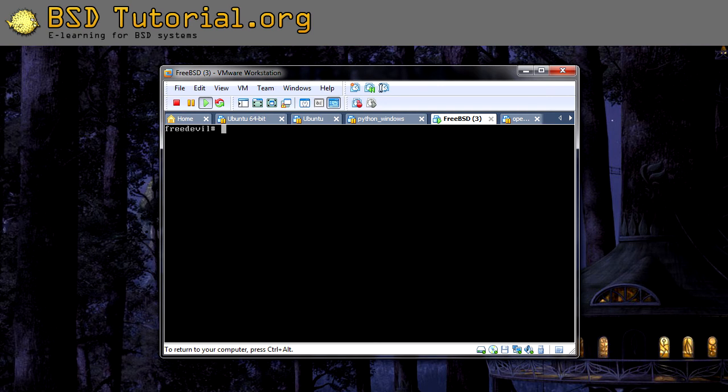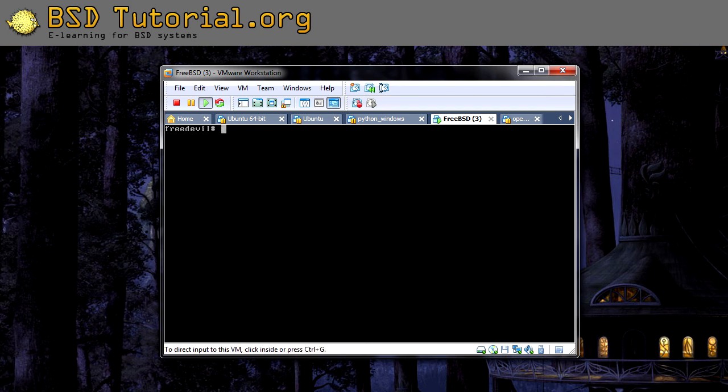To be able to install PostgreSQL you will need to have the ports tree installed. How do I know if I have it, for example? Well, if you're able to go to /usr/ports, then you probably have it, and then you can just update it if it's out of date. If you don't have it, you can run the commands portsnap fetch and portsnap extract. This will download and install the ports tree. This will take a while though.